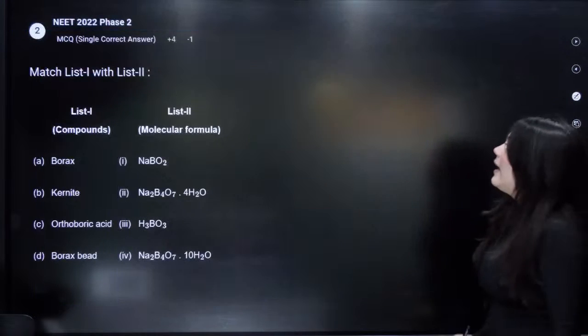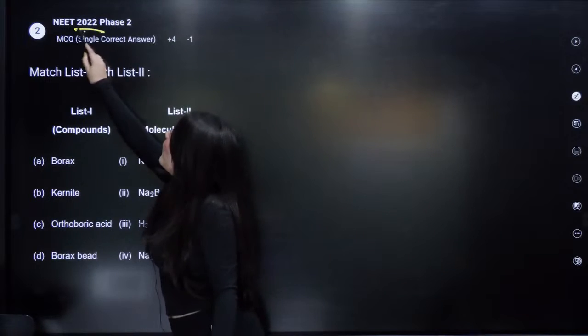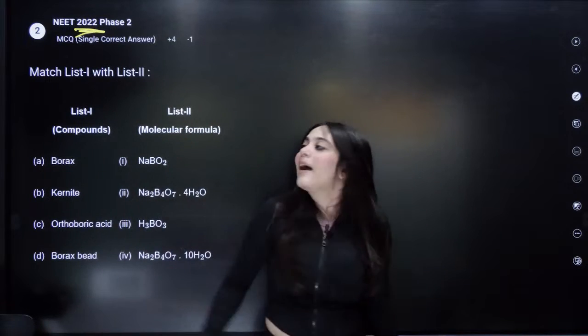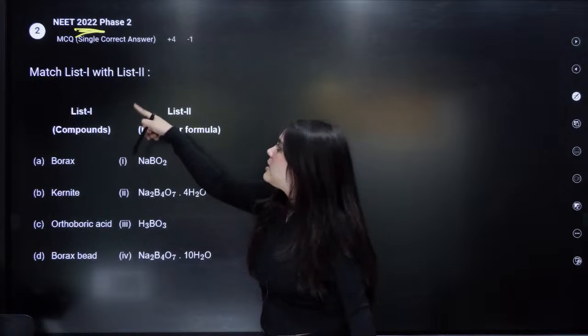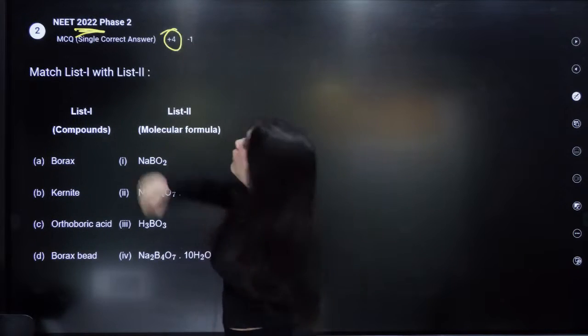Very important slide. I'm going to show you the importance of what we just said. NEET 2022, just a year back, this question was asked. Match list 1, match list 2. If you knew all the minerals, you would get +4 marks.